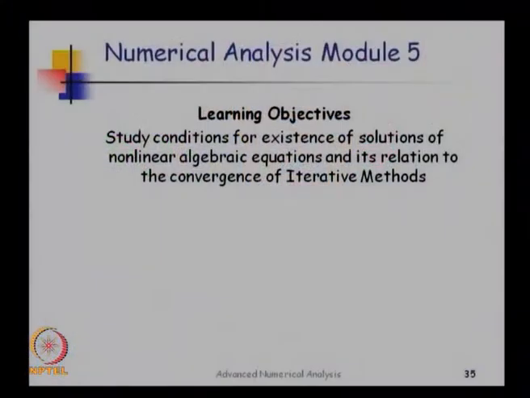So before we wind up this particular module, we look at two important aspects. One was existence of solution of nonlinear algebraic equations and its relation to convergence of iterative methods. When we started studying linear algebraic equations, we began with the conditions for existence of solutions. We never talked about this when we started solving nonlinear algebraic equations. Here I want to give a brief introduction to the conditions of existence of solutions and what is its relation to convergence of iterative methods.